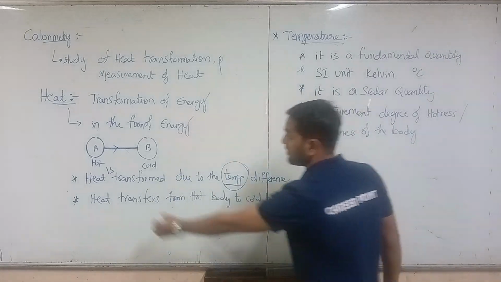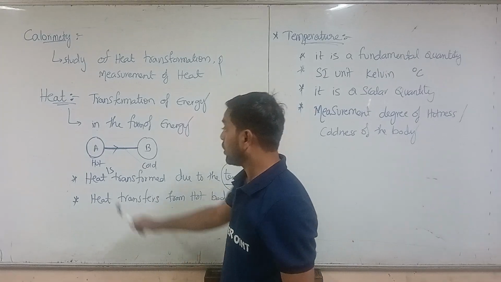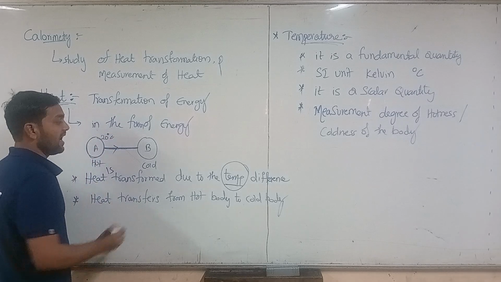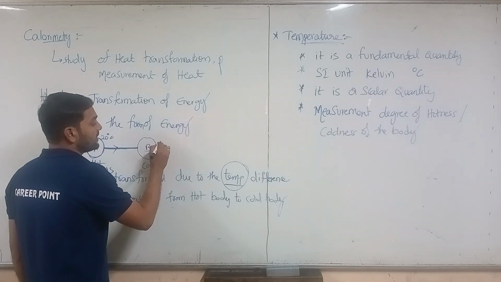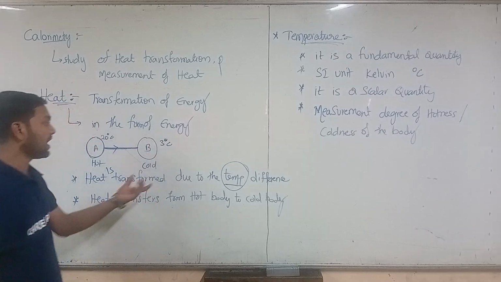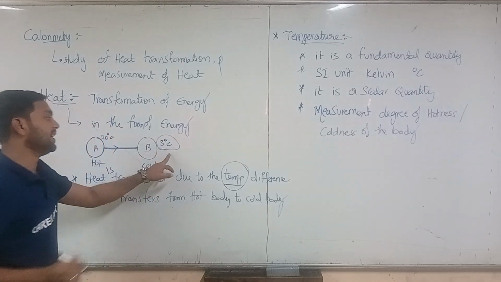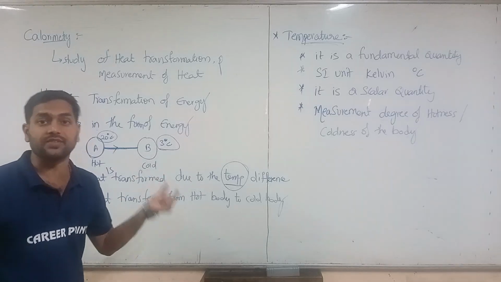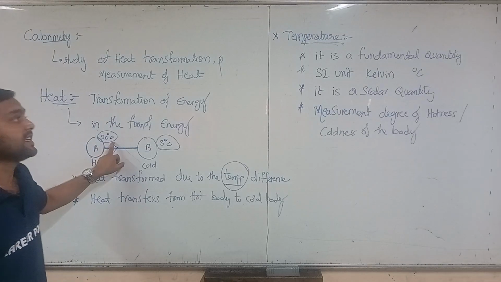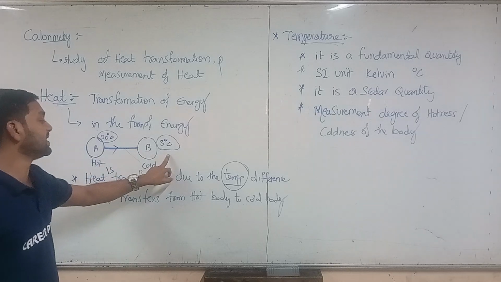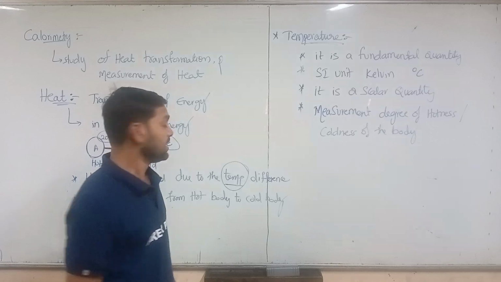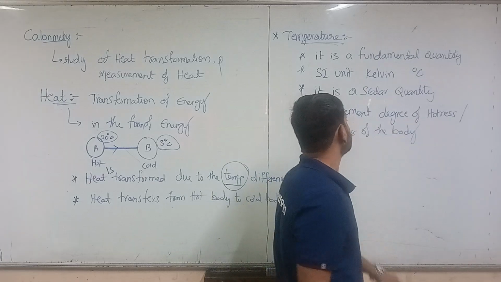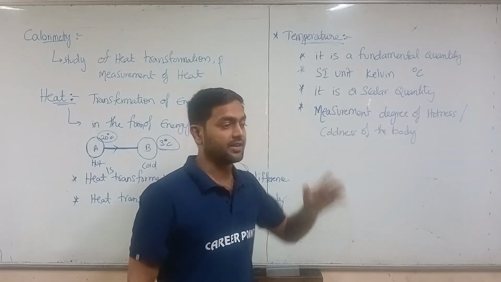So here you see, we are having the hot body and the cool body. Let us say this hot body is at 20 degrees Celsius and this cold body I would like to take at 3 degrees Celsius. So 20 degrees is the temperature of A and 3 degrees is the temperature of B. Here the temperature is the measurement of the degree of hotness or coldness of the body.